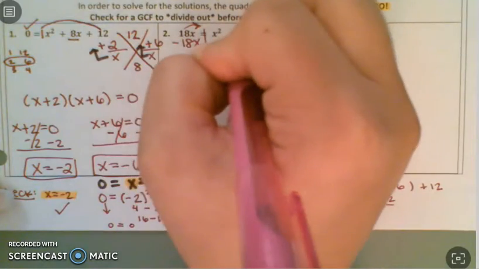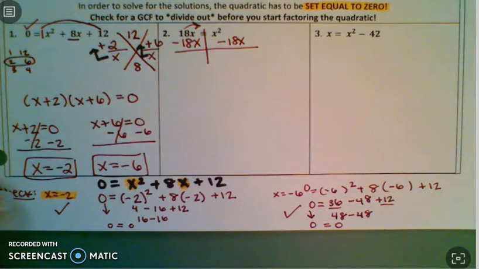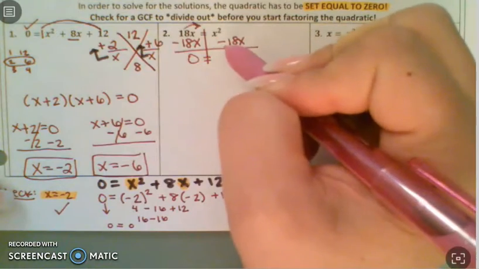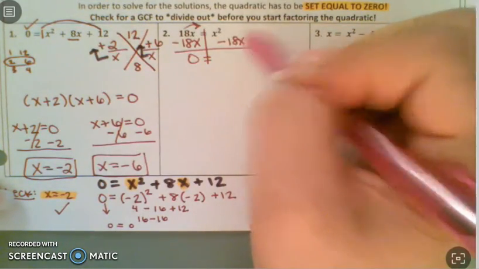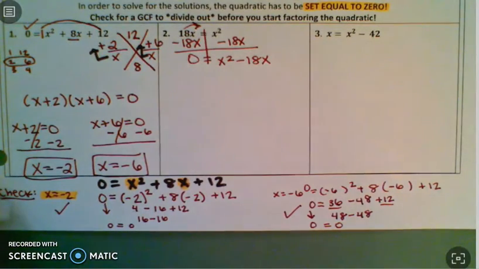So I need to subtract 18x from both sides. Does it look a little weird? Yeah, but it's right. 18x minus 18x is 0 equals x squared minus 18x. They're not like terms. So you're just going to do x squared minus 18x.